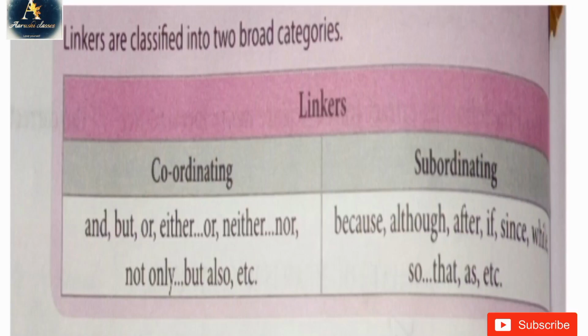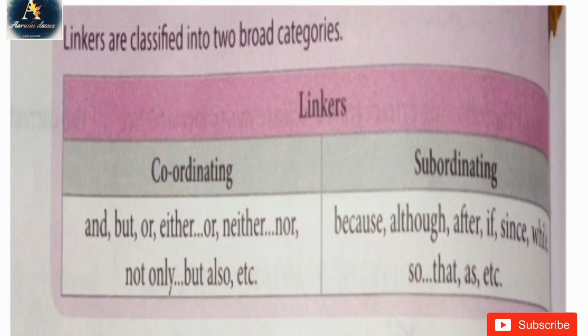Now, here are some linkers which are classified into two broad categories. The first category is coordinating and the second category is subordinating. In coordinating we have and, but, or, either or, neither nor, not only but also, and many more.